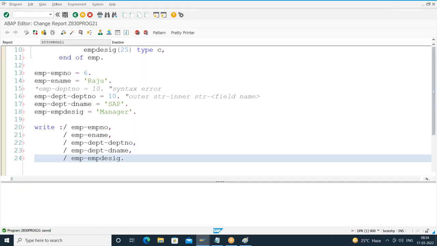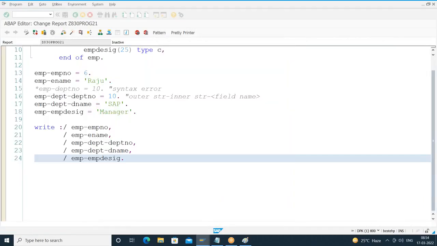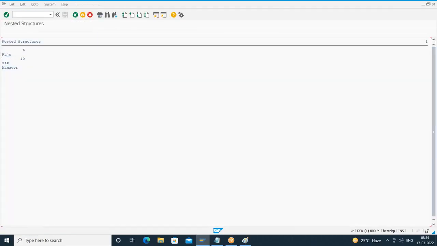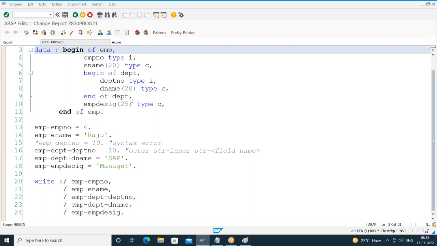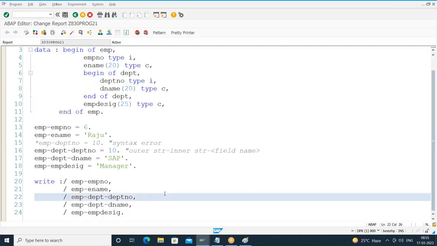So save it. Check for the syntax. Done. Execute this. When I press F8, I got the result. So here the output is not important, but how we access the inner structure fields is: outer structure-inner structure-field name. Any questions, please?